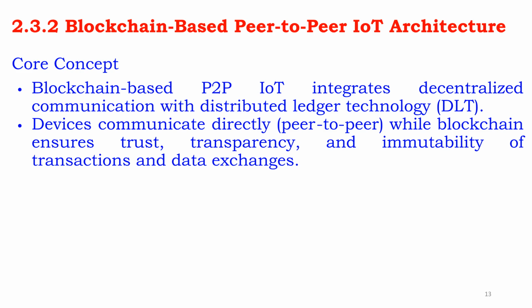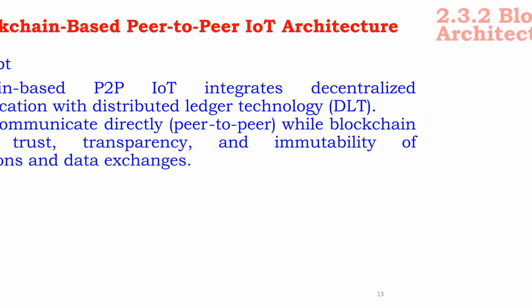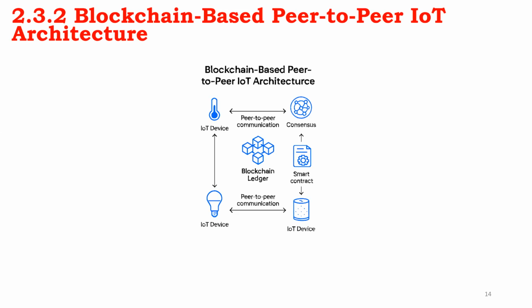Blockchain-based P2P IoT architecture combines decentralized peer-to-peer communication with distributed ledger technology. Devices communicate directly, while the blockchain layer provides trust, transparency, and data immutability for all transactions and exchanges. The architecture involves peer-to-peer communication between IoT devices, where transactions are recorded on a blockchain ledger. Consensus mechanisms and smart contracts ensure reliable data exchange and automated actions.